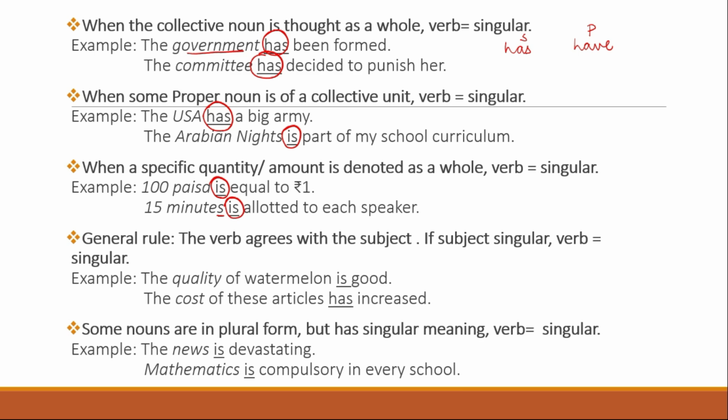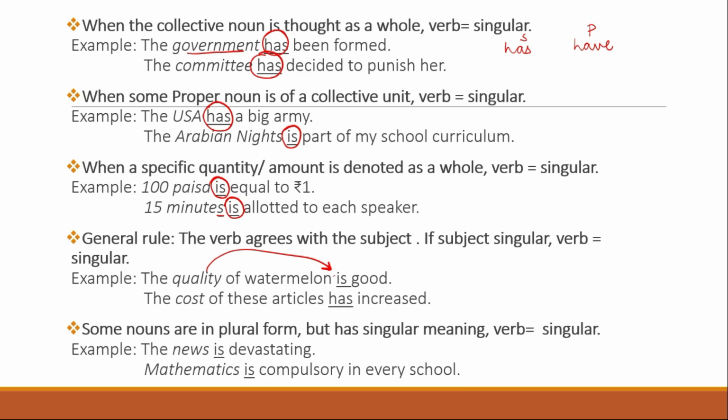Okay. There's another general rule in sentence formation. The verb agrees with the subject always. So if the subject is singular, then the verb will become singular. Like for example, the quality of watermelon is good. So here, quality is good. This will determine the verb.